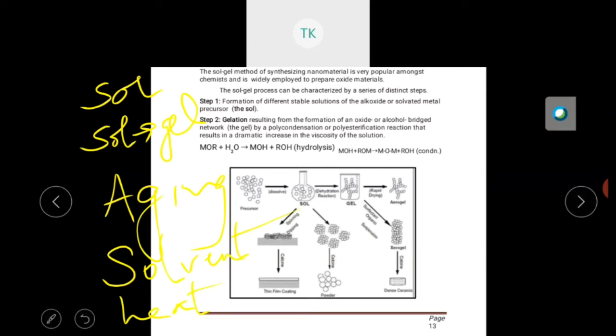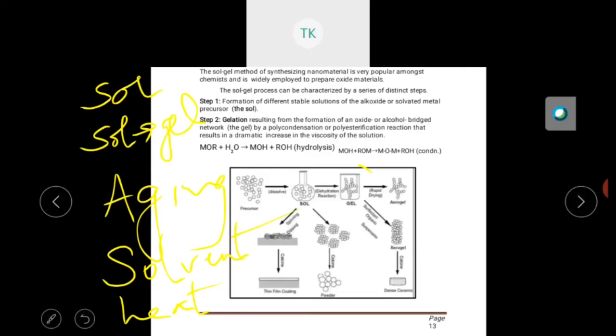First, you should prepare the salt. Salt is nothing but a solvated metal precursor. Second step is salt to gel. You should convert whatever salt you have taken; here you can see converting of salt to gel. Then third step is aging of gel. Then the fourth step is removing whatever solvent is there. Then the fifth point is you should give it a very high heat treatment.